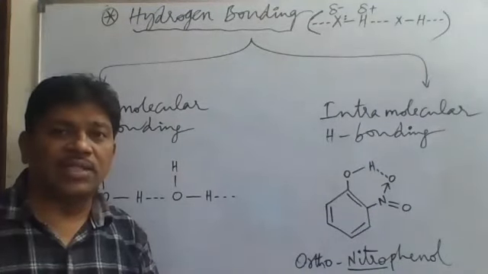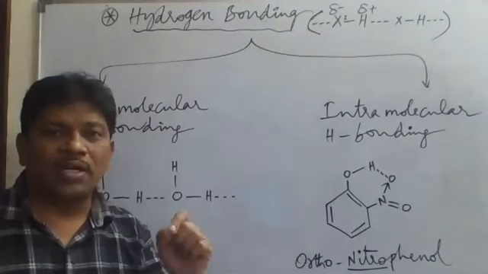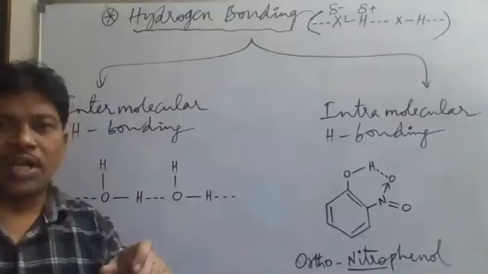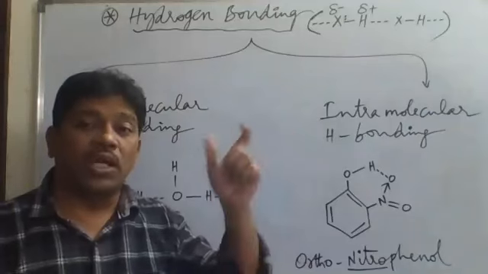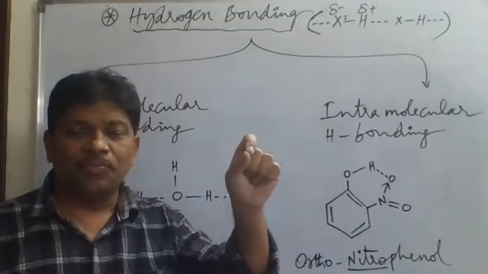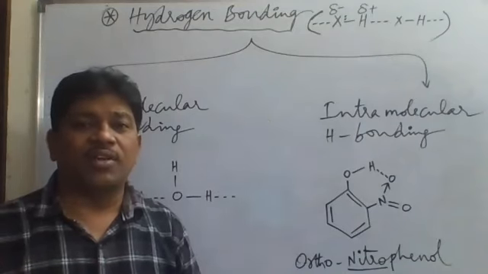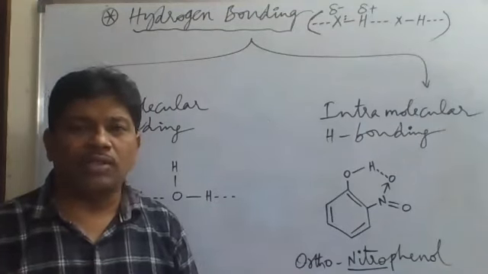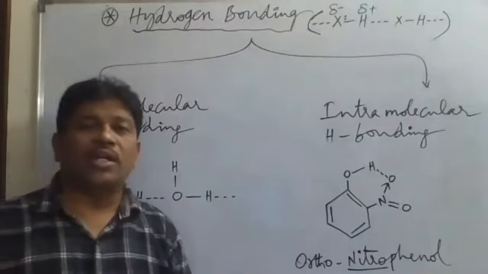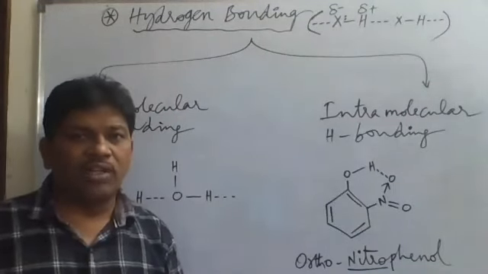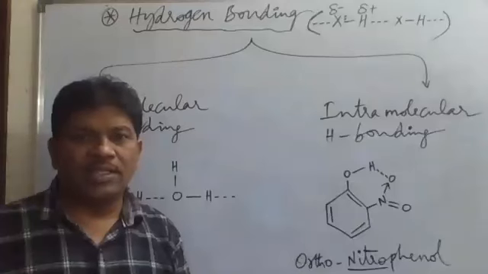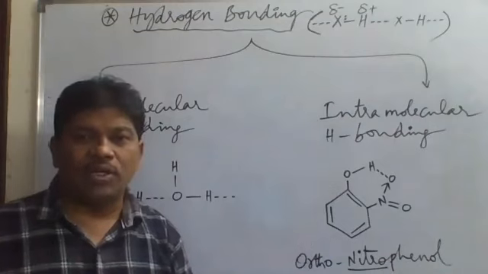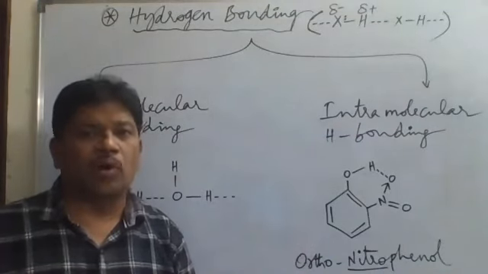When we say this electrostatic force is exactly hydrogen bonding, the two atoms involved must be: one atom must be hydrogen, and the other must be a more electronegative atom such as fluorine, oxygen, or nitrogen. In rare cases, Cl also is involved. Generally, the more electronegative atoms are fluorine with electronegativity 4 on the Pauling scale, then oxygen with 3.5, and nitrogen has 3. Chlorine also has an electronegativity value of 3.